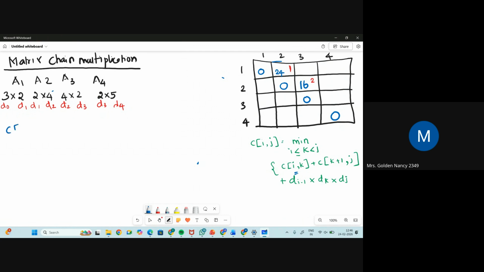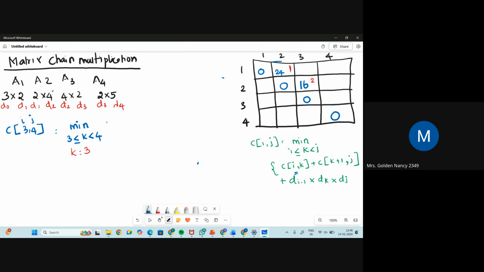So this is I, this is J. Minimum of 3 less than or equal to K, less than J. The value of J is 4. So what will be the value of K? K should be greater than or equal to 3 and less than 4. So the value will be 3.